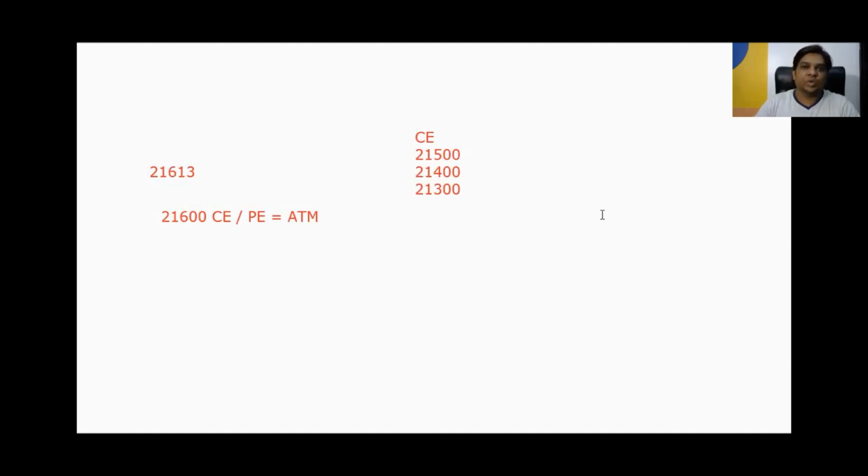And what is the rule whenever the strike price is less than the current market price in the case of call options? Yes, it is in the money. We call it ITM, in the money call options, because the strike price is less than the current market price.